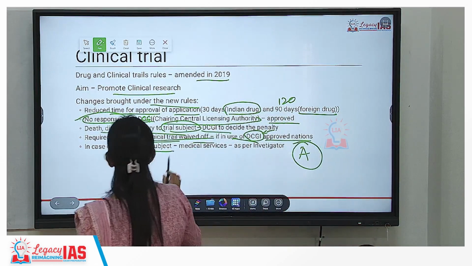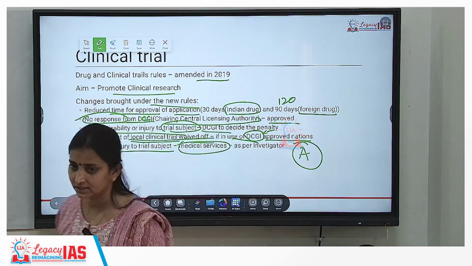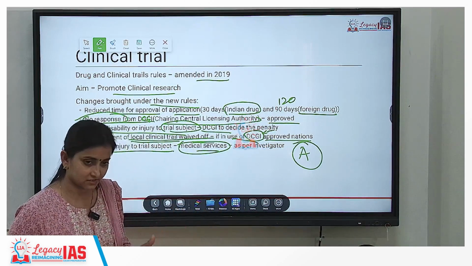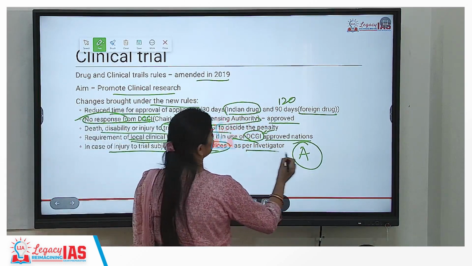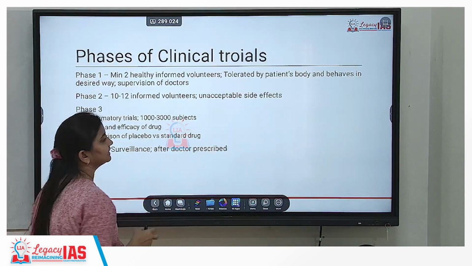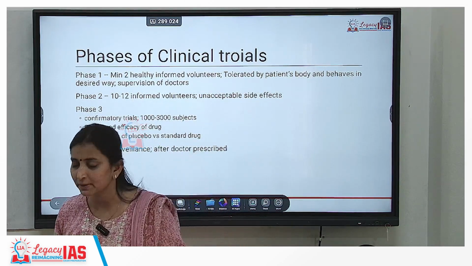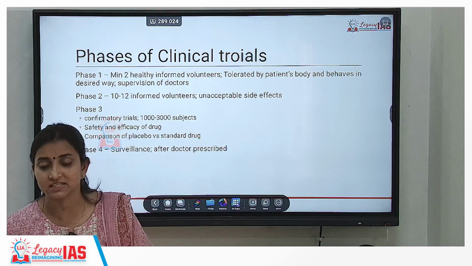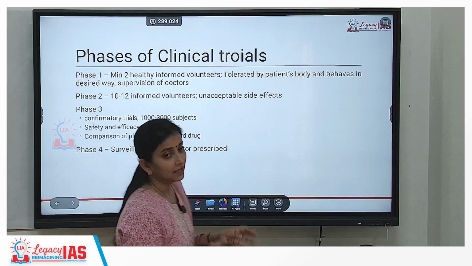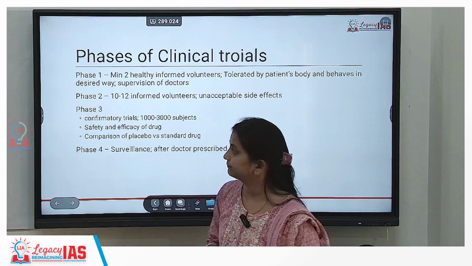And in case of injury to any trial subject, the medical services that will be provided to that subject, ठीक है? All these medical services, कि how long we will be providing you the medical services, all of this will be decided as per the investigator, ठीक है? So there will be an investigation team who will be deciding कि आपको कितने दिनों तक medical services provide किए जाएंगी if you have faced some kind of injury or some kind of disease because of my medicine, ठीक है? So for that, investigator will be set up and the investigating authority will be letting you know कि आपको medical services कितने दिन तक provide किए जाएंगे, ठीक है?